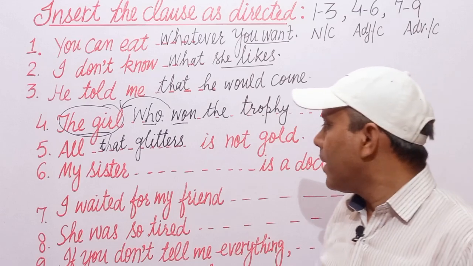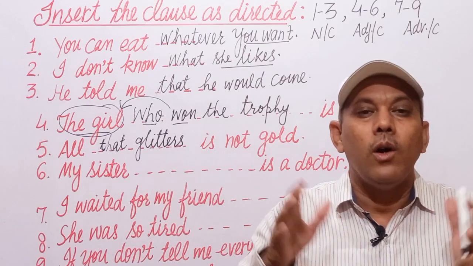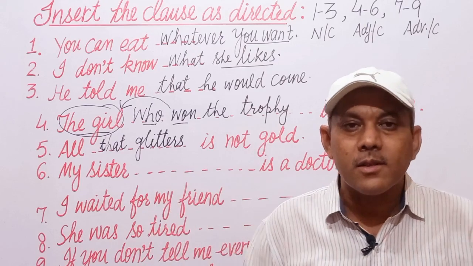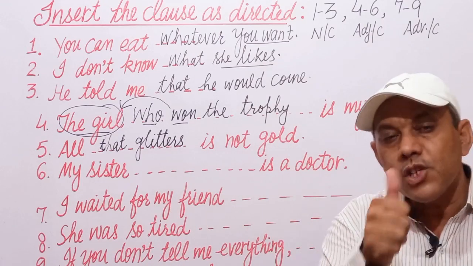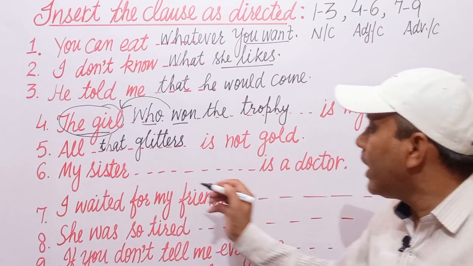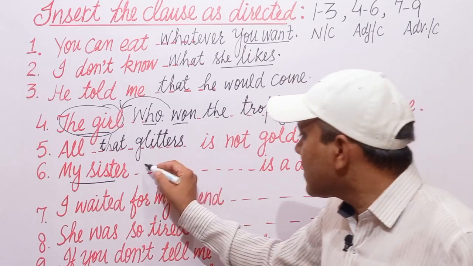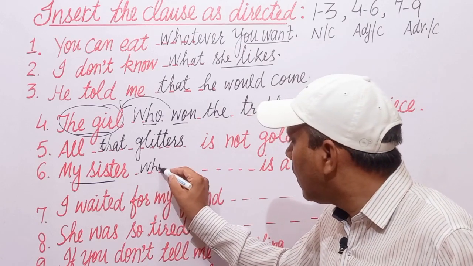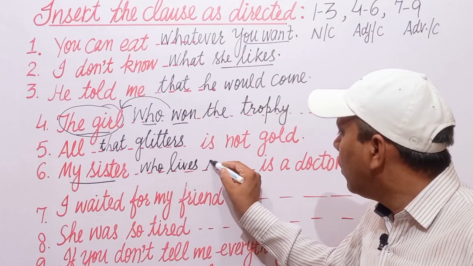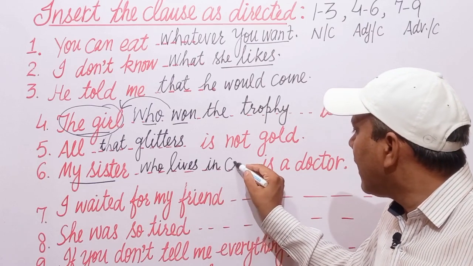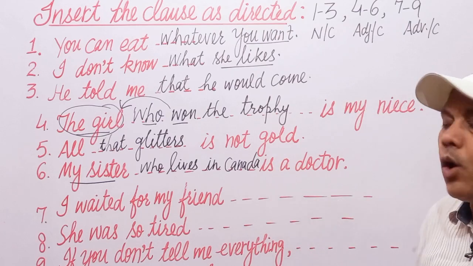And the next is my sister is a doctor, means I have 2 or 3 sisters. One of them is a doctor. Which one of them? I have to qualify this noun my sister. My sister, now who lives in Canada, who lives in Canada is a doctor.